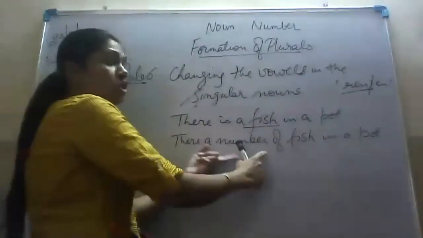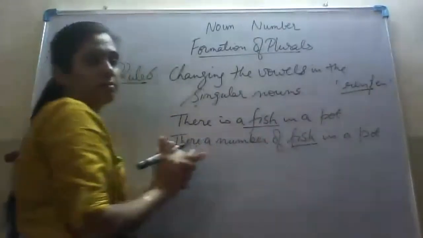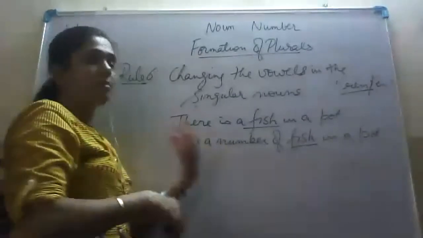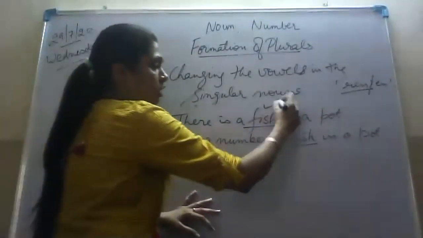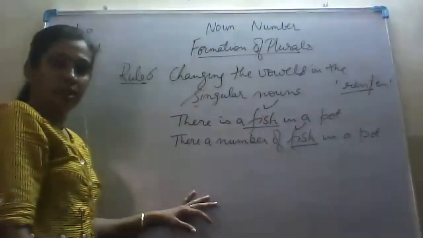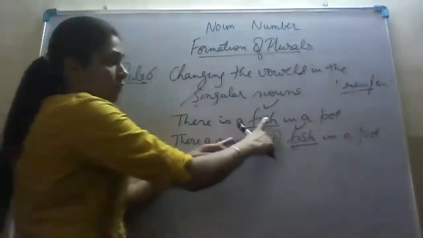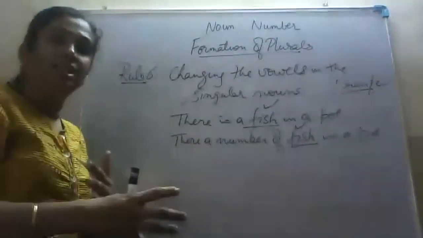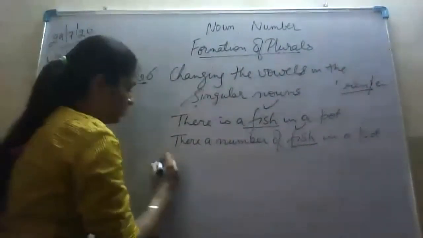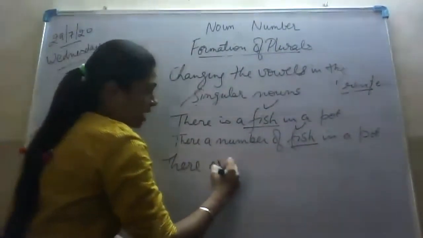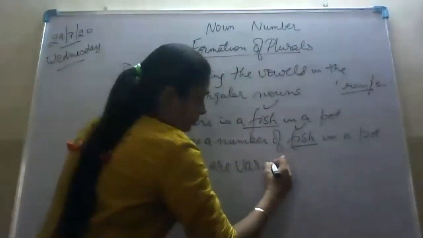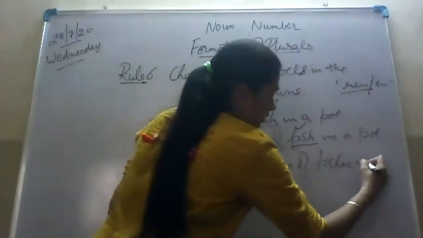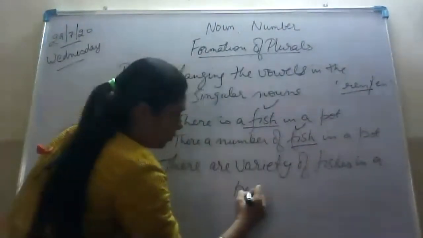There are a number of fish in a pot, that is, there is one pot and there are many fish. So the plural of fish is fish only, but the plural of fish becomes fishes when we talk about the varieties of fish. For example, there are a variety of fishes in a pot.